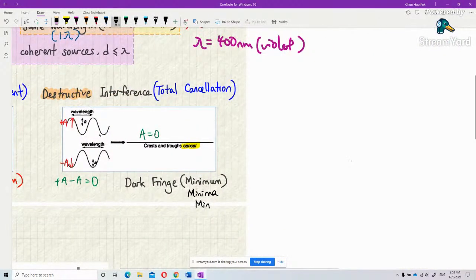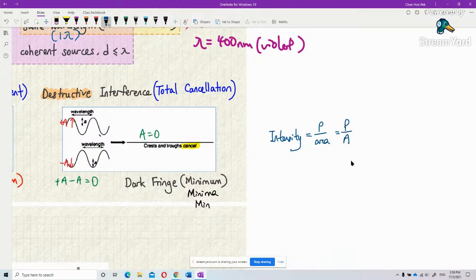This one relates back to our semester one, talking about intensity. Still remember? Intensity of light. Intensity actually is power over area, isn't it? Power over A. This A is not amplitude. This A is area. The power itself relates back to the energy.